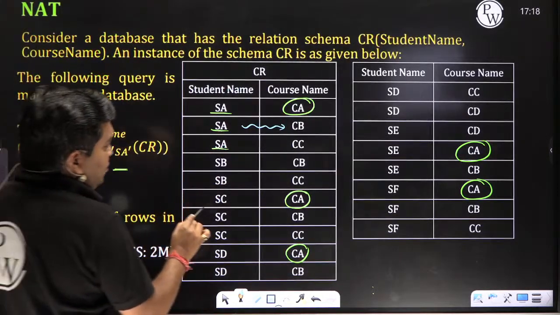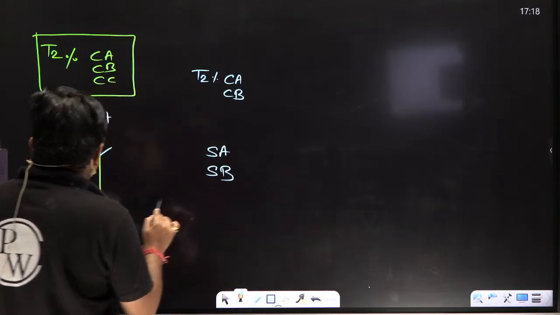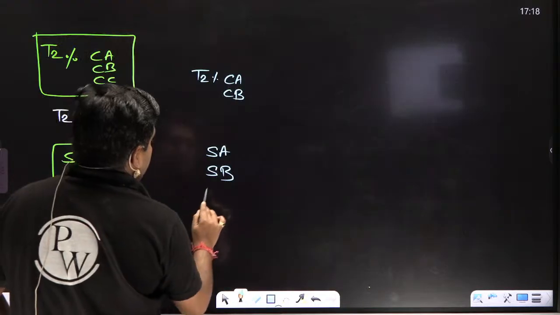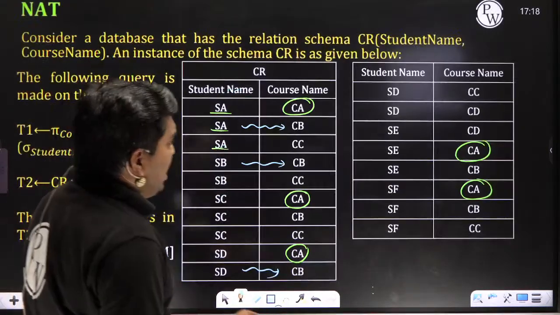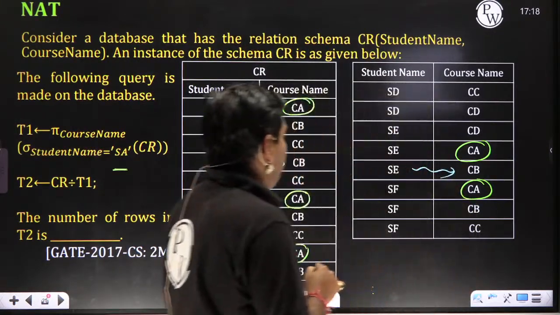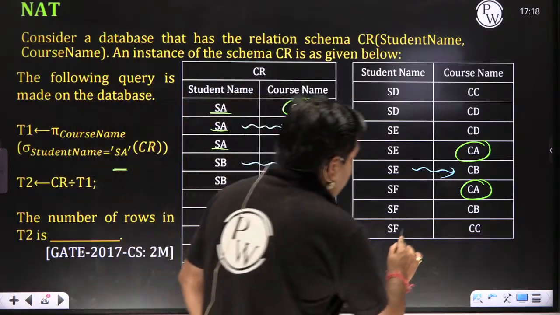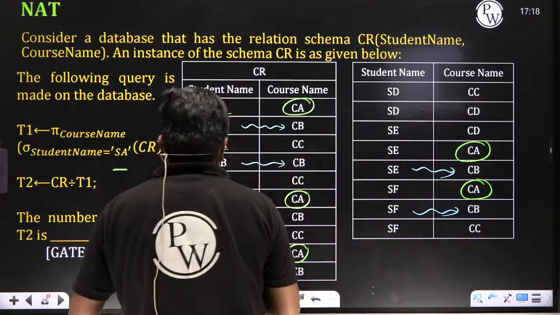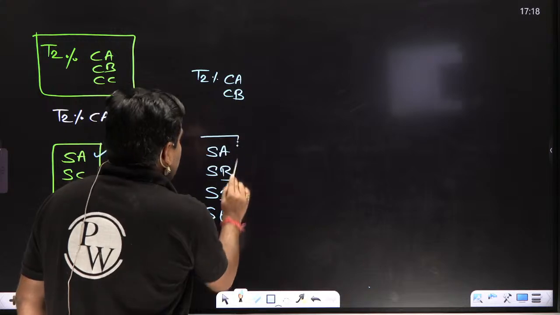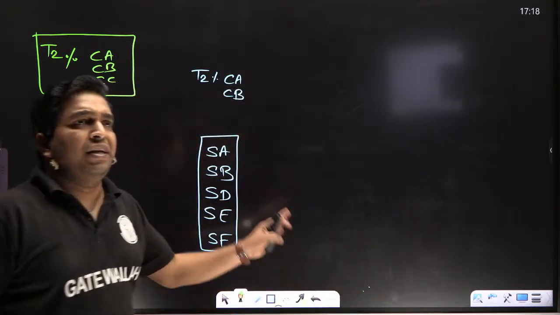For SC, CB is there. Yes, sir. For SD, CB is there. Yes, sir. For SE, CB is there. Yes, sir. For SF, CB is there. Yes, sir. So if I ask only CA divided by CB, you will get this answer.